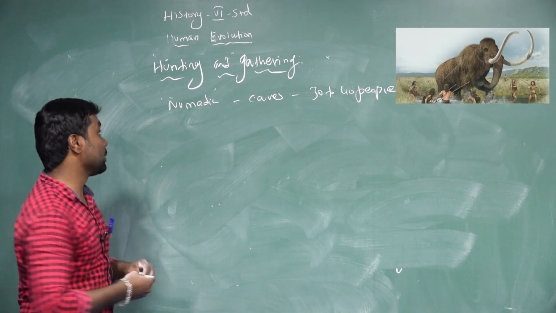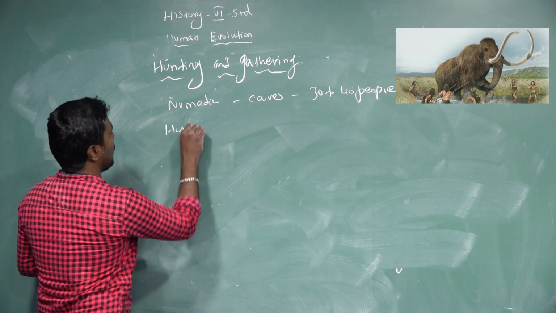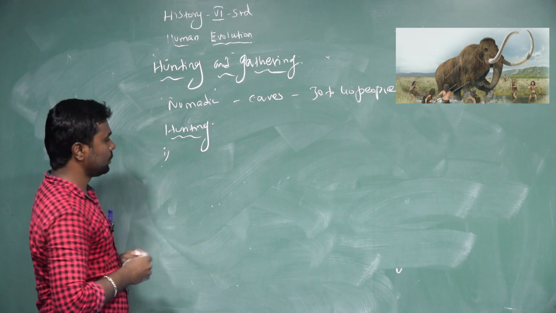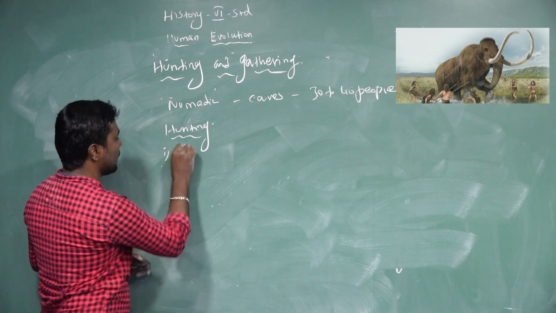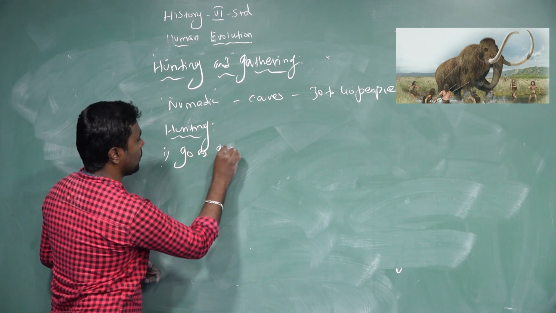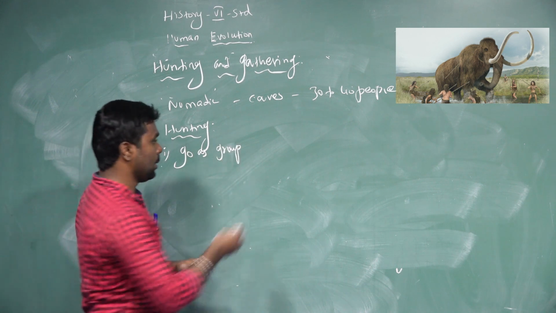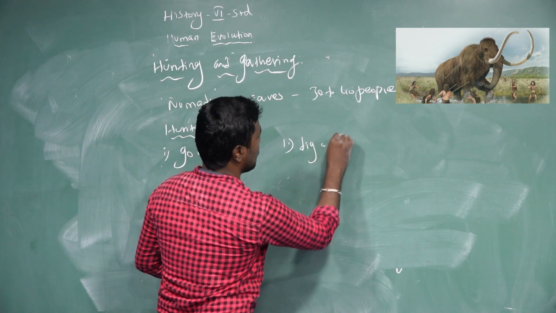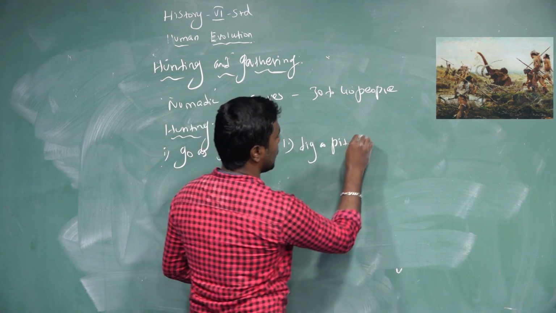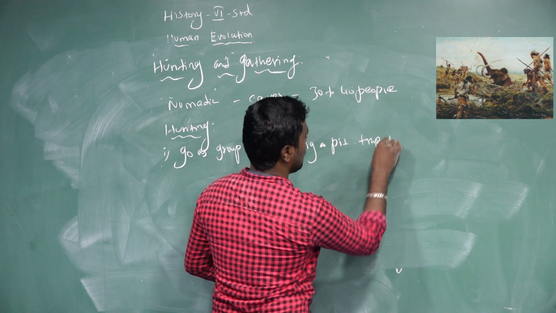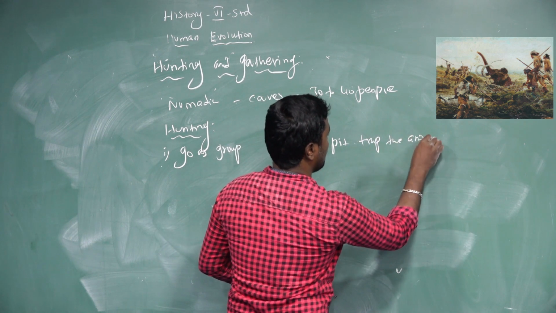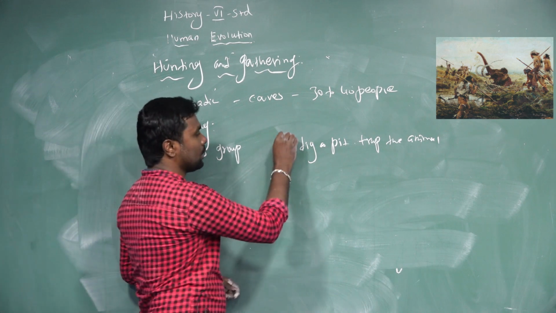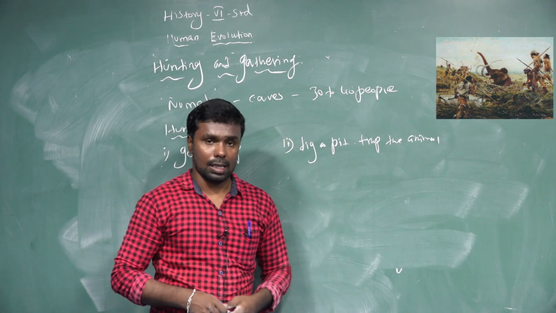And the hunting style. Hunting methods: first, go as a group and hunt the prey. Second, dig a pit and trap the animal.